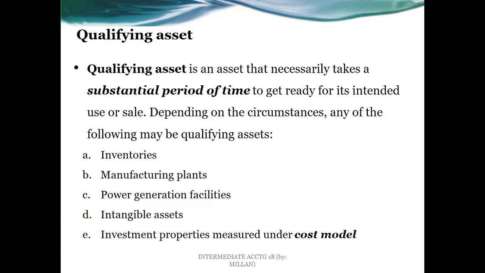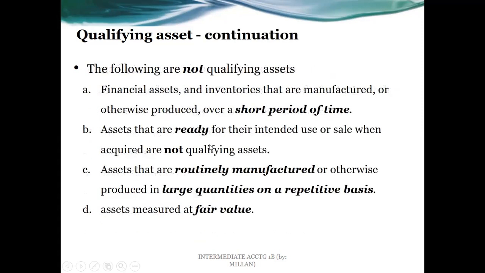So they will have to be expensed immediately, not capitalized during the duration. However, for the cost model, we will apply this particular standard. Now, inventories also are to be part if it would take a substantial period of time to construct or make it, but if it is of a nature that is repetitive and routinary, then even if in large quantities, they are going to be excluded, not part of qualifying assets.